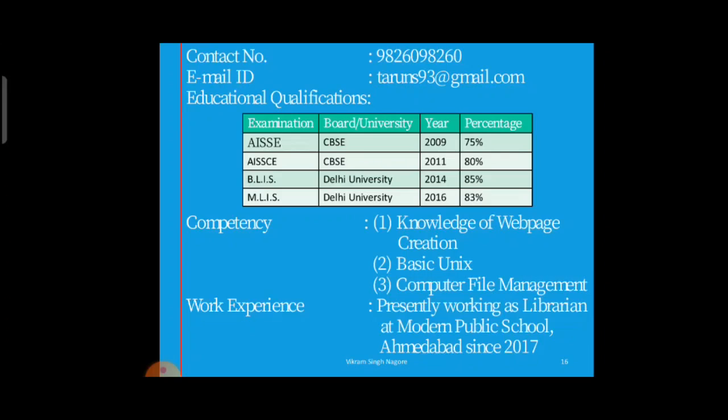Next, AISSCE, CBSE, 2011, 80%. According to the post, the next qualifications should be given. BLIS, Delhi University, 2014, 85%. MLIS, Delhi University, 2016, 83%.